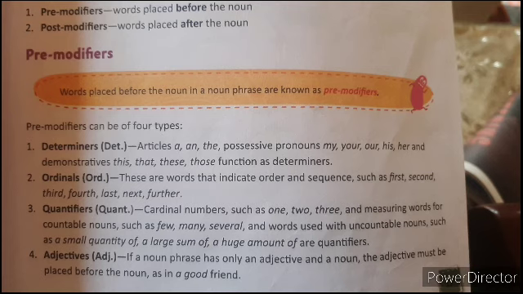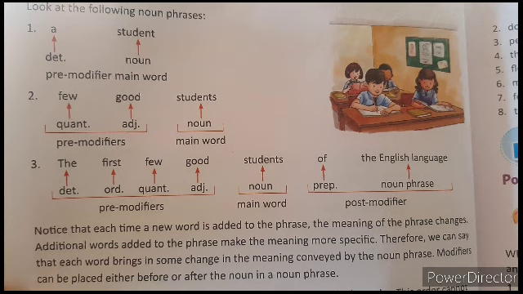So we have some examples. First one, a student. Here, a is what? A determiner, an article. Then student, noun. So pre-modifier, main word. The student is a noun phrase modified by the determiner.